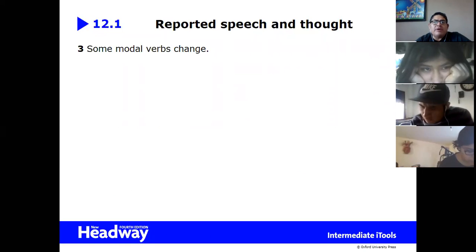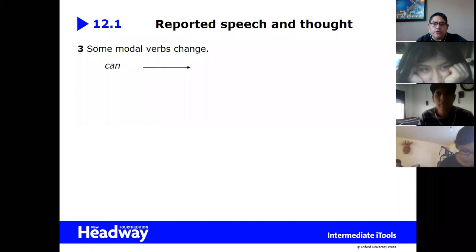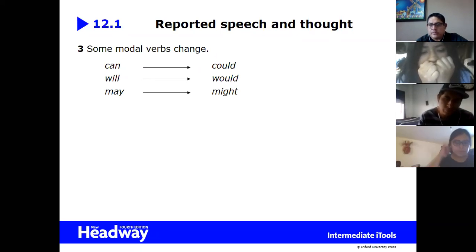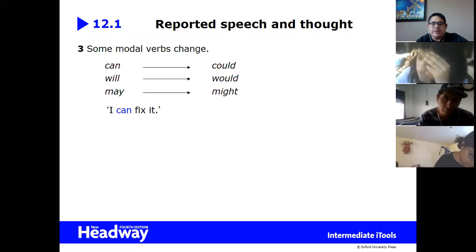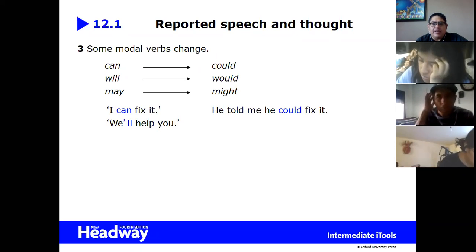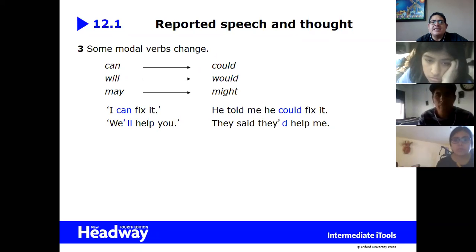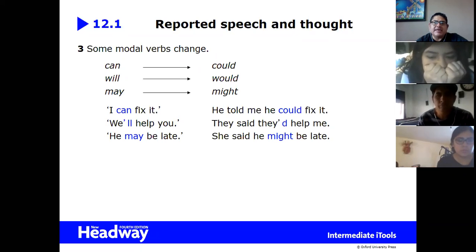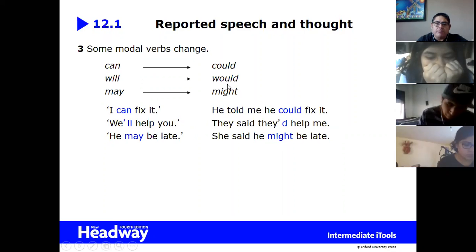Now, let's talk about the modal verbs. We already saw will, and we change it for would. But can changes for could. Will, would. May goes to might. Example, I can fix it. He told me that he could fix it. I'll help you. They said they'd help me, or they would help me. I may be late. He said that he might be late. So can, will, and may, these three, they change for could, would, and might. No problem here.